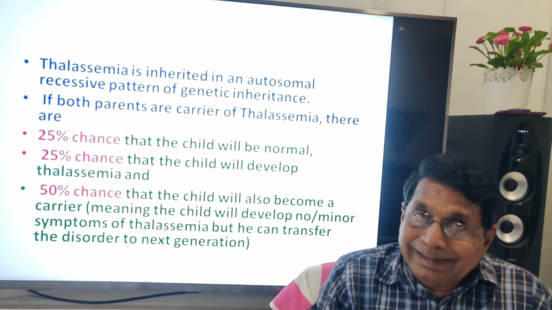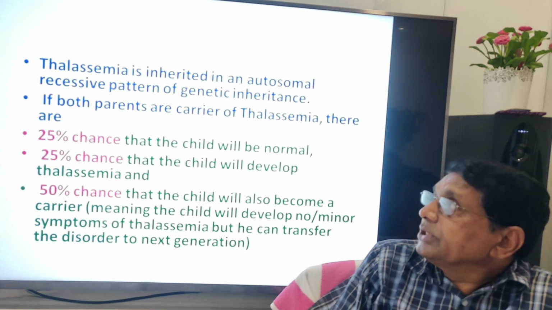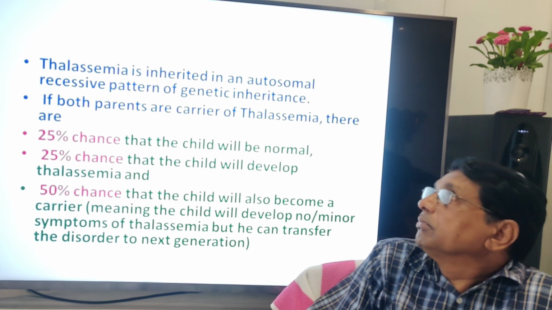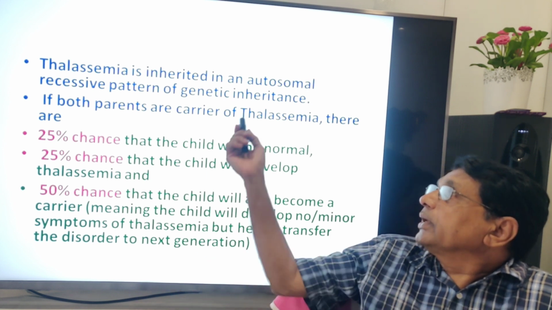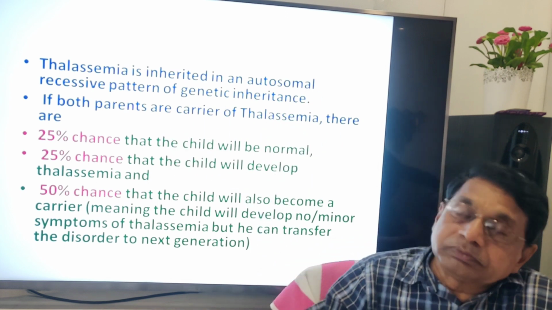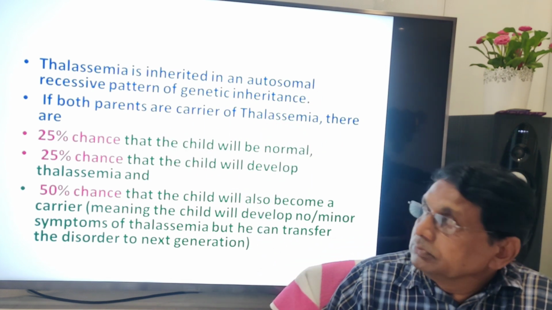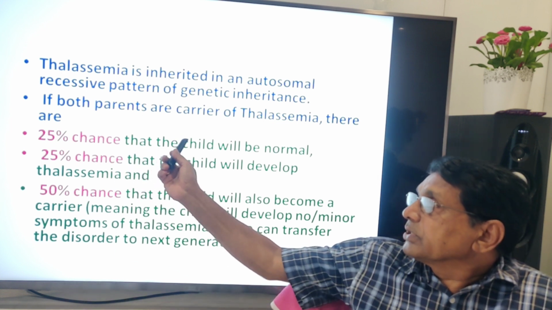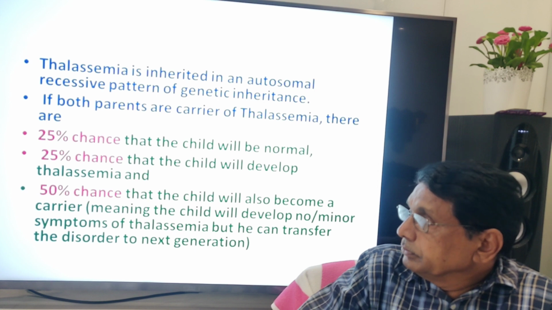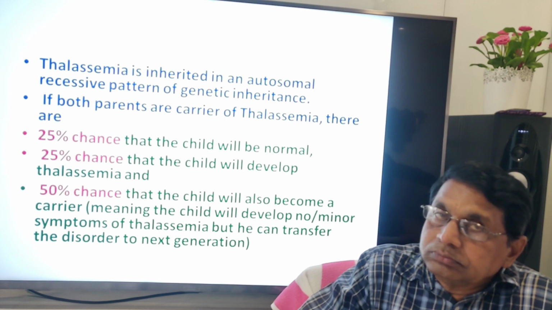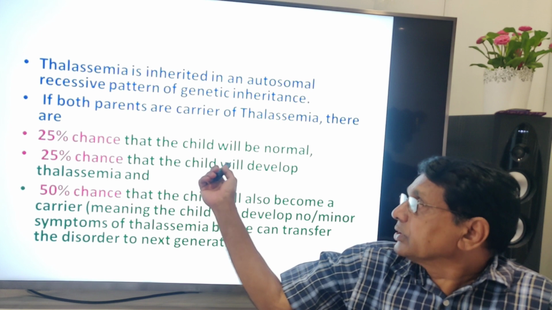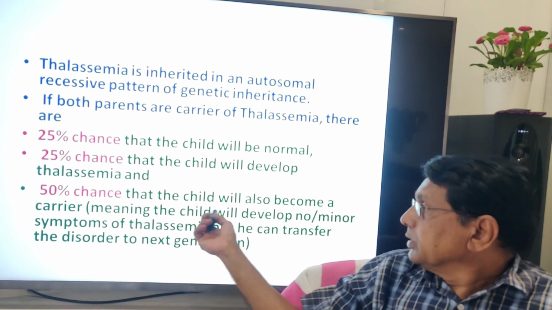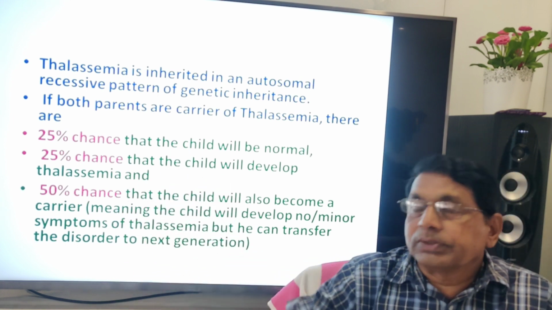Then how is it inherited? Thalassemia is inherited in an autosomal recessive pattern. If both parents are carriers of thalassemia, means heterozygous, there is a 25% chance that the child will be normal, a 25% chance the child will develop thalassemia, and 50% will become carriers.